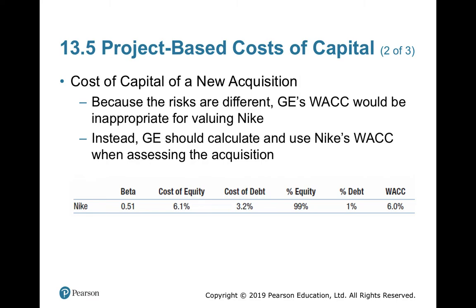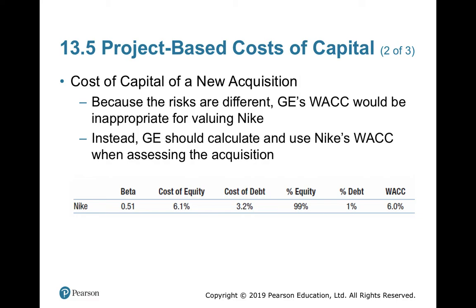You have to calculate Nike's own WACC, instead of using your 6.8% WACC. How will you calculate? For cost of equity, you need to calculate CAPM. For CAPM, for all the companies, the risk-free rate of return is the same and the market risk premium is the same. Only the beta will change. Therefore, taking the new beta of Nike, the cost of equity has been calculated for Nike.